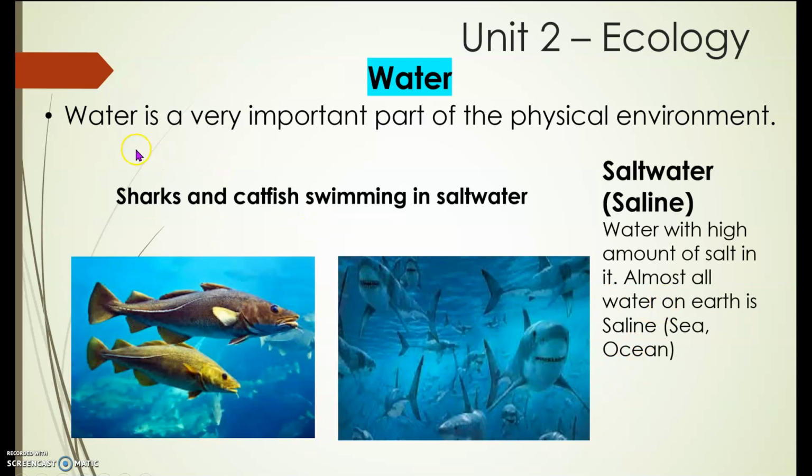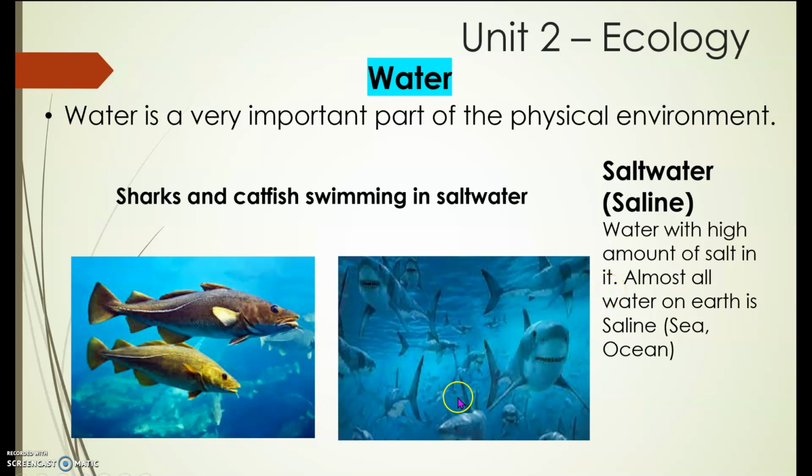So, we know that water is very important, and we have two kinds of water. The first one is the salt water or the saline. Saline water is water with a high amount of salt in it.